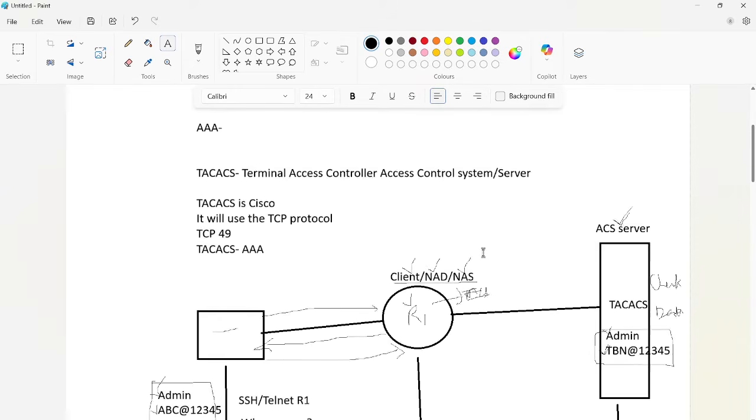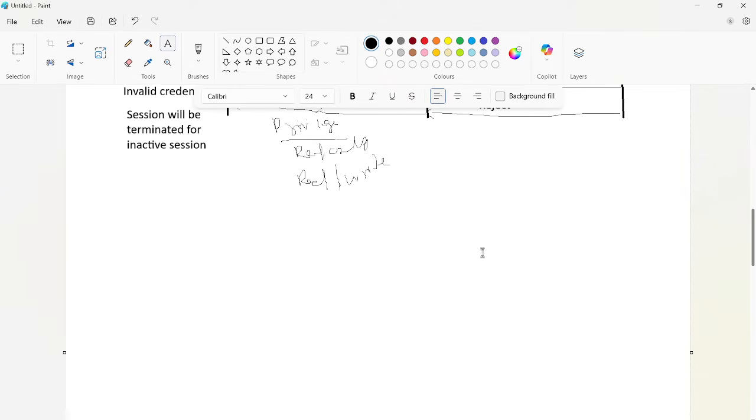If we want to make the difference between RADIUS and TACACS, take RADIUS on one side. The first point is that RADIUS is an open standard. The second is that it uses port 1812 for authentication and authorization.